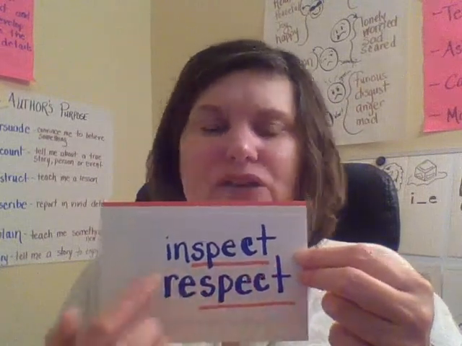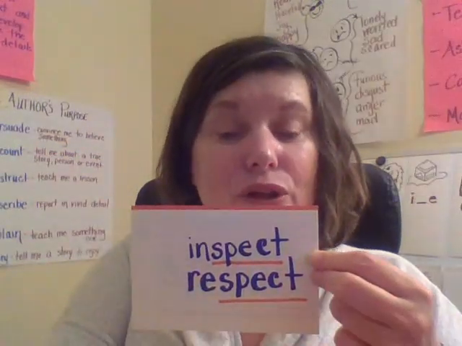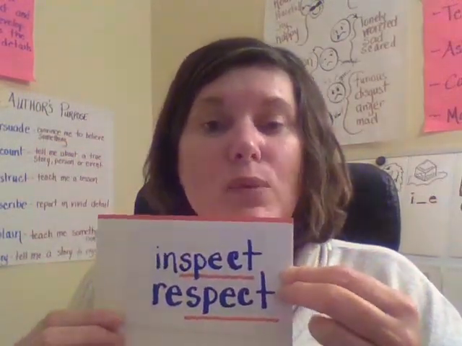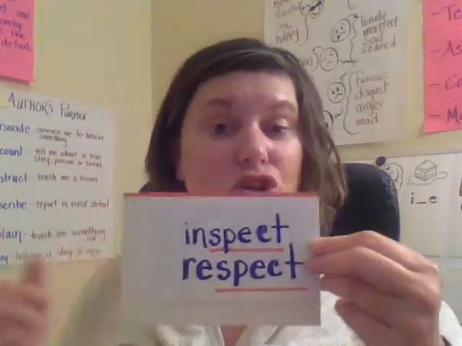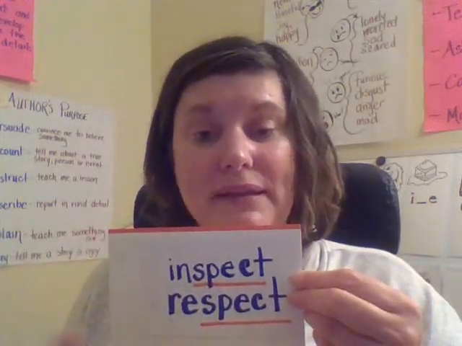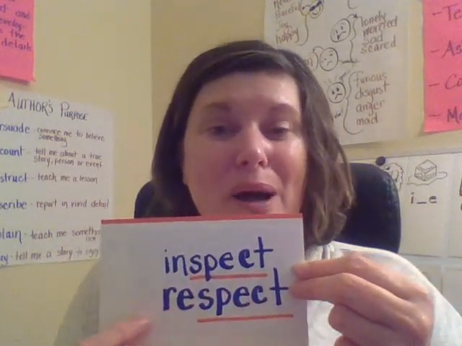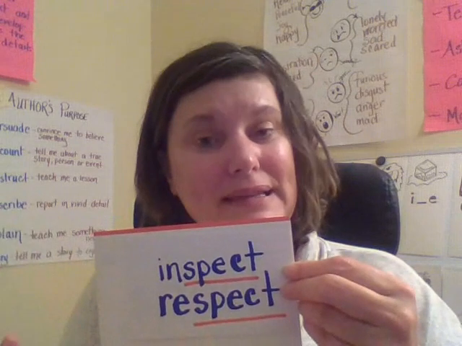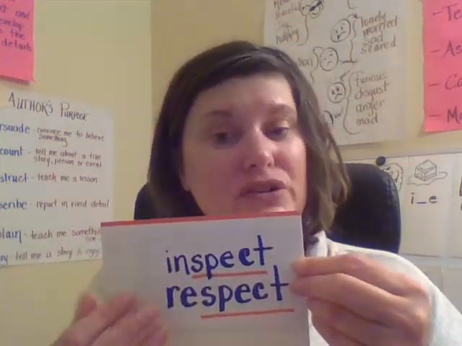If you inspect something, you're looking at something very closely. We have people that come in and inspect the building, and they're looking to make sure everything is working correctly. Respect. When we respect someone, we're looking at someone with admiration because they're making good decisions.